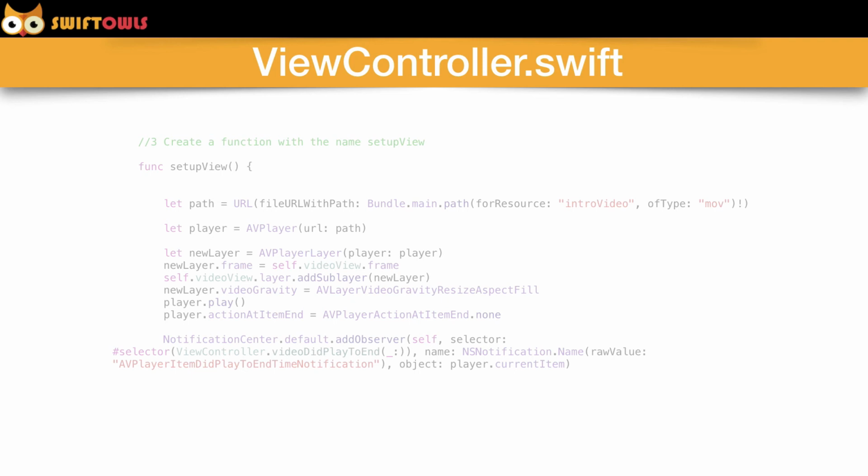And then we're going to pass in the object, which is going to be the player that we created, the player's current item. And in the next slide, I'm going to show you why we did that. We're going to basically need to access the info from this object in the selector.